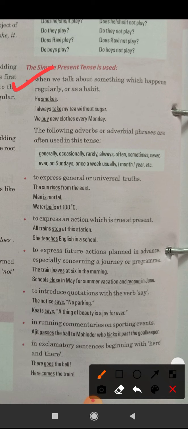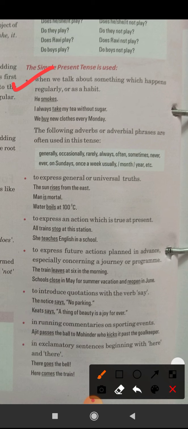Next is to express future action planned in advance, especially concerning a journey or a program. Okay, beta ji, means which is scheduled. The things which are already scheduled.